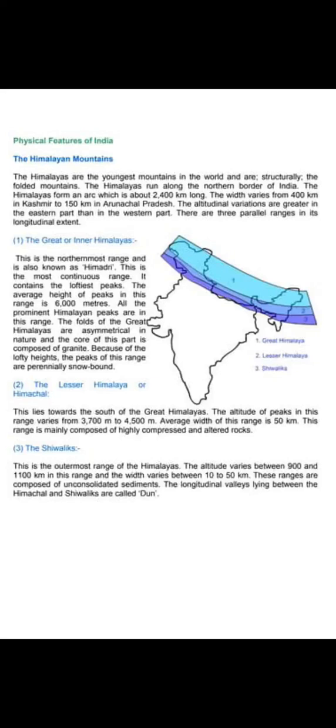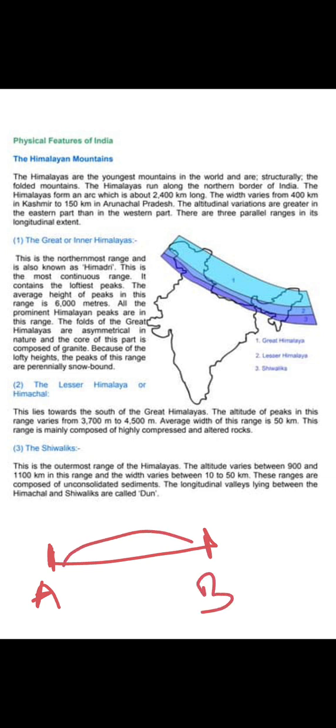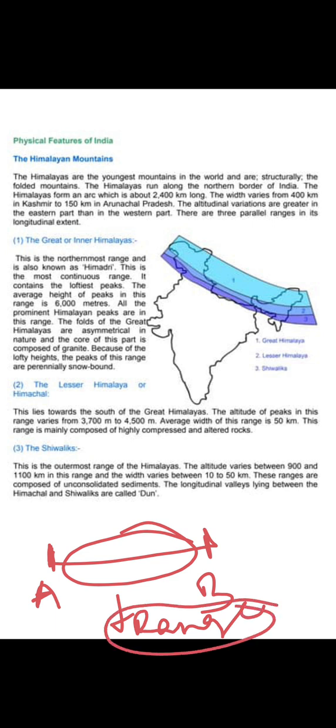If something starts from point A and ends at point B, whatever distance is covered here, we call it a range. So I think it is now clear what I mean by range.